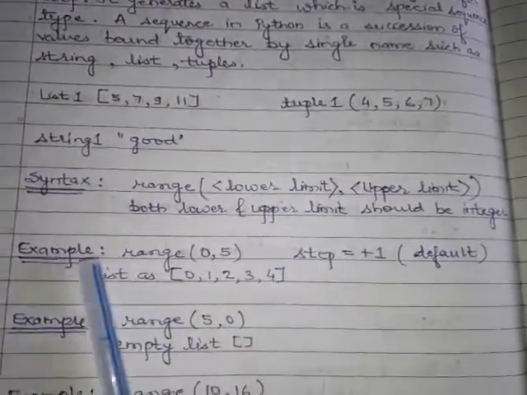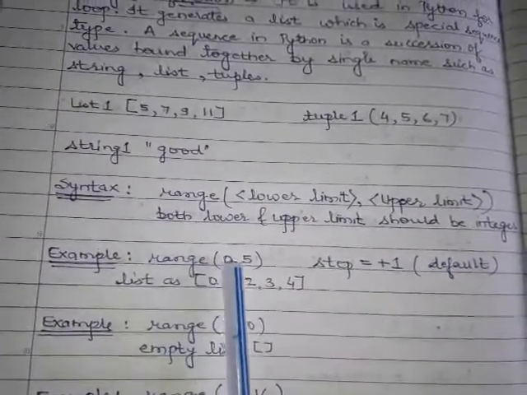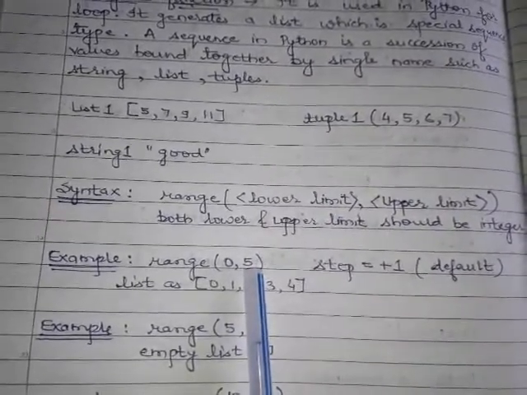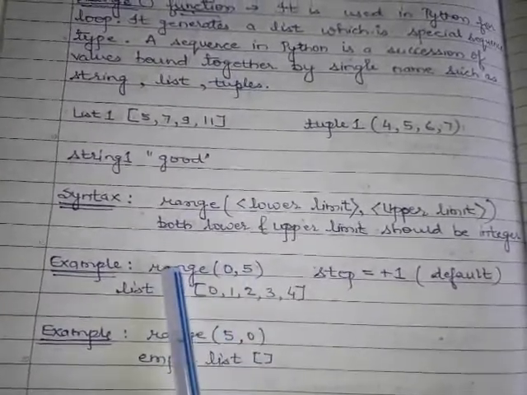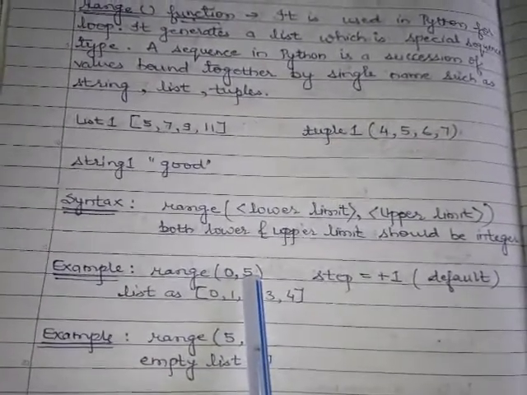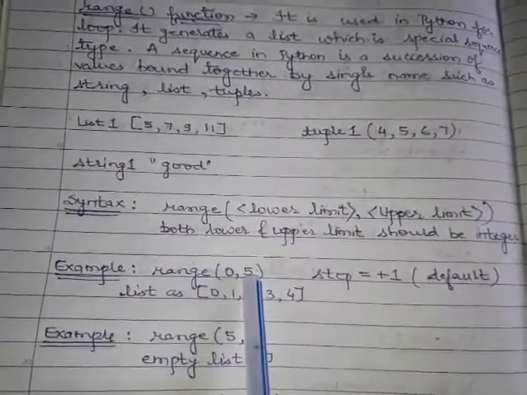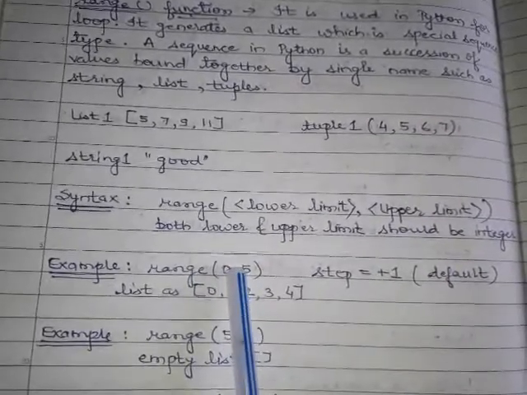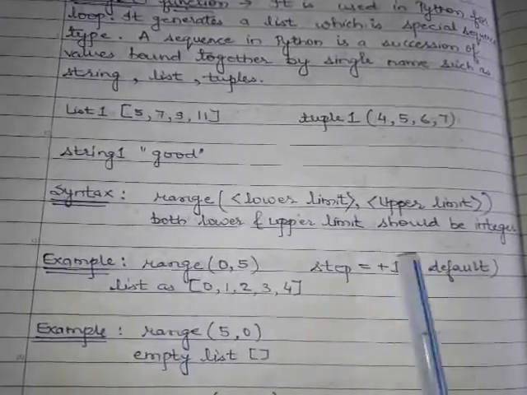Now let us see the example. Range 0 comma 5. 0 is our lower limit, 5 is our upper limit. So this range function will give a list which starts from 0 and ends at 5, but 5 is not included in our list. It means this range function will give values 0, 1, 2, 3, 4. 5 is not included in our list.